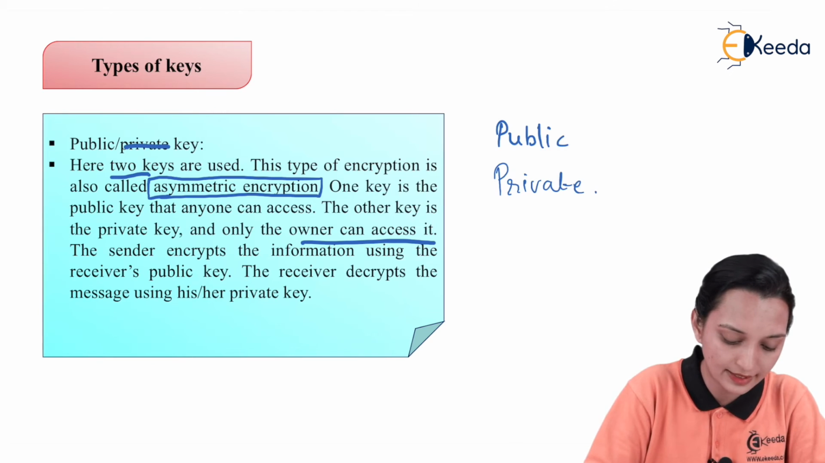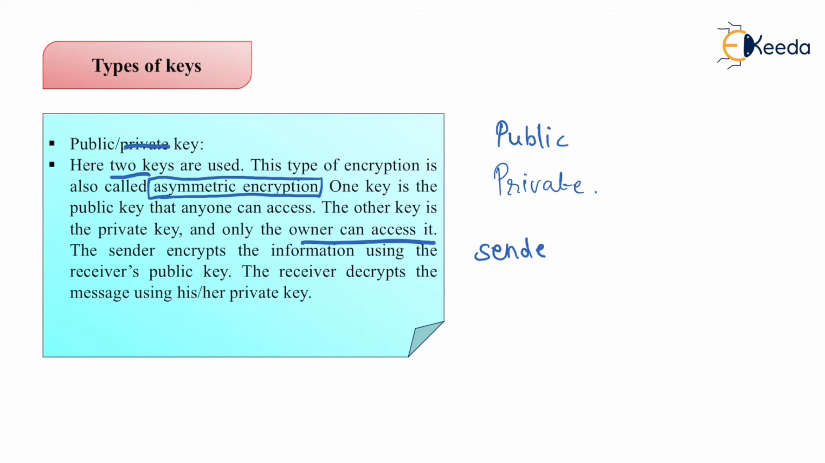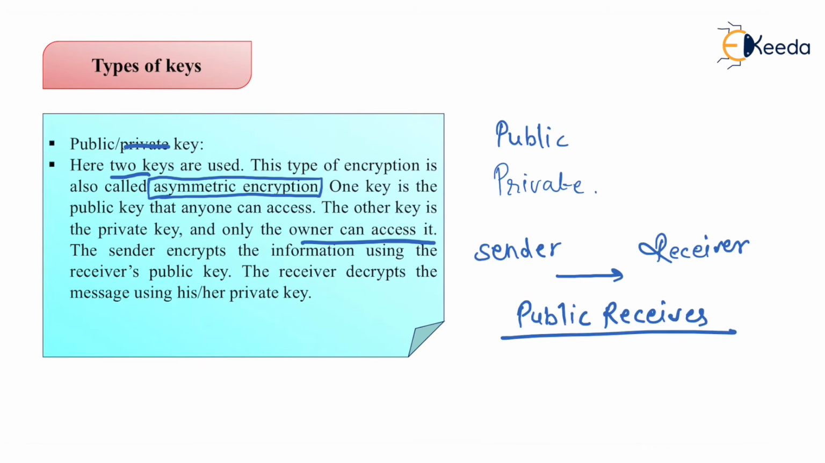Now suppose this is the sender and this is the receiver. The sender wants to encrypt the message, that means encode the message. Then what can he do? He can use the public key. The public key can be accessed by the sender as well as the receiver. So he can use the public key of whom? The public key of the receiver. Why? Because he wants to send a message.